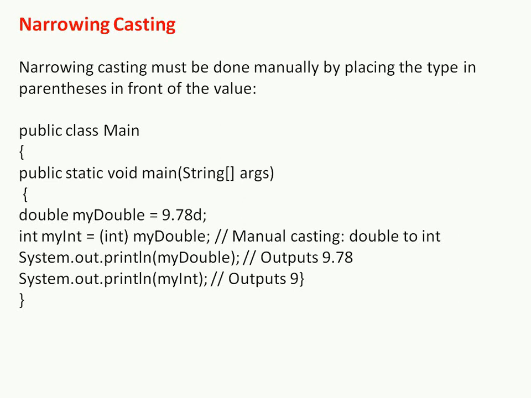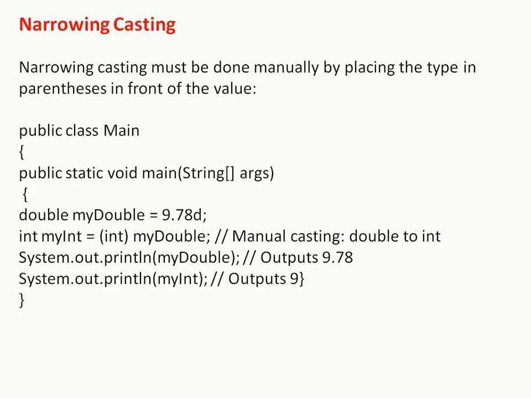So for this we have to create a class. In the class we have to write a main method, and we have to convert the double into the integer. So double is the highest data type and the integer is the smallest, in comparison to double. So for double we have to assign the value 9.78d because it's a double value. At the end we have to write a d. We have to do a narrowing casting.